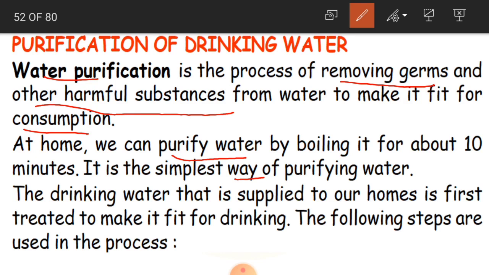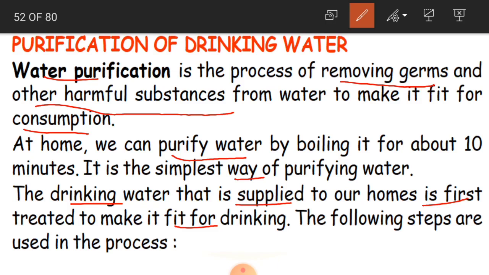Along with that we may also have filters, to purify the water. And here the drinking water that is supplied to our homes is first treated to make it fit for drinking. So where do we get the water, children? We get the water through taps. So whatever drinking water is supplied to our homes, first it has to be purified, so that the water is able to be drunk.